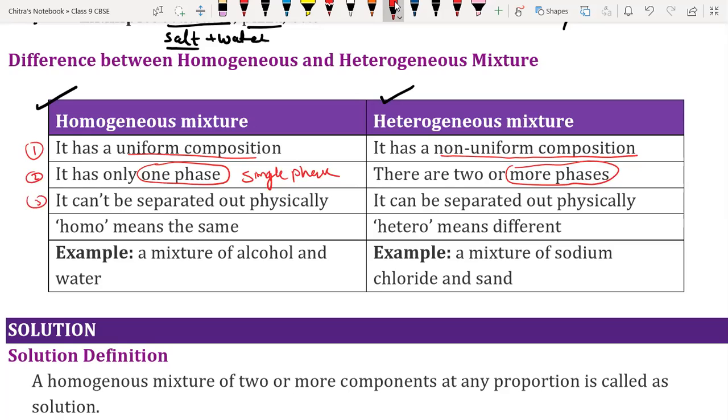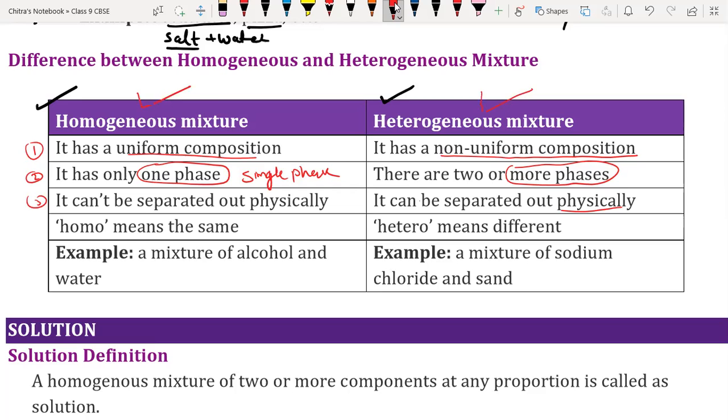Now the third difference: it can't be separated physically. The components of a homogeneous mixture cannot be separated easily by physical means like filtration or hand picking. But a heterogeneous mixture can be separated physically; we can filter, or we can separate them manually by hand picking. So we cannot separate them by physical means in a homogeneous mixture, but we can separate them easily in a heterogeneous mixture.